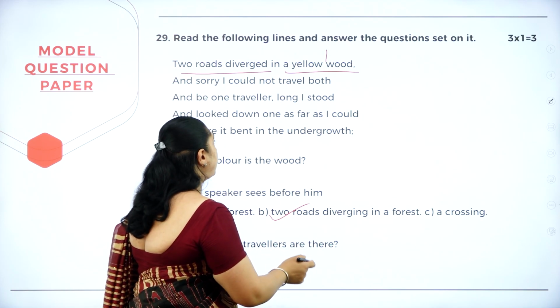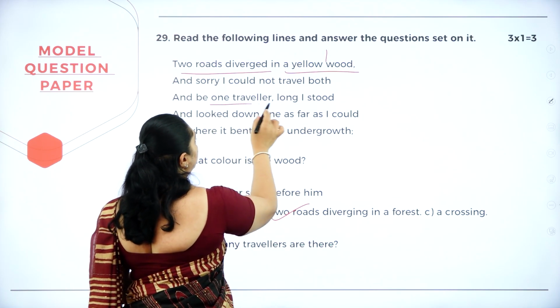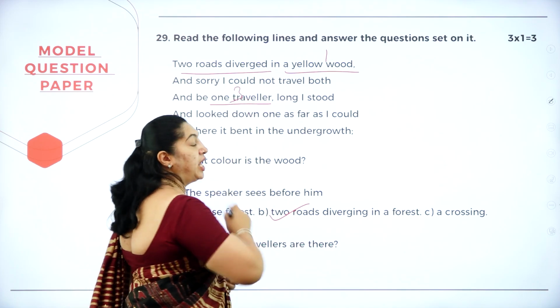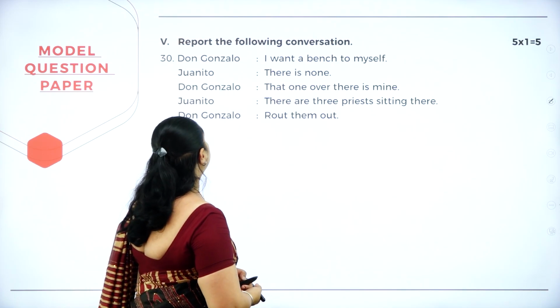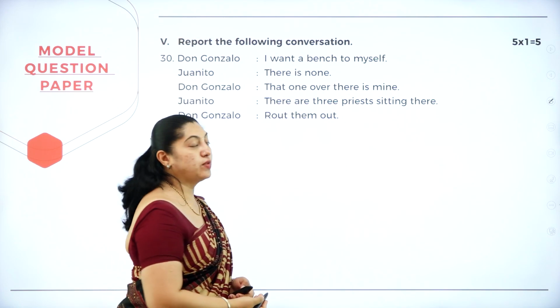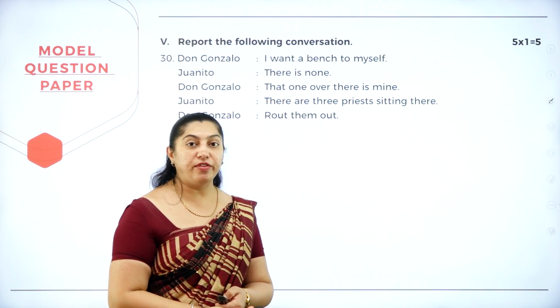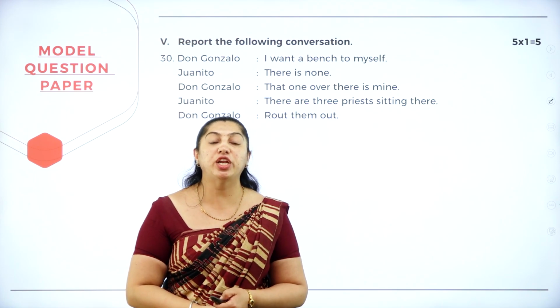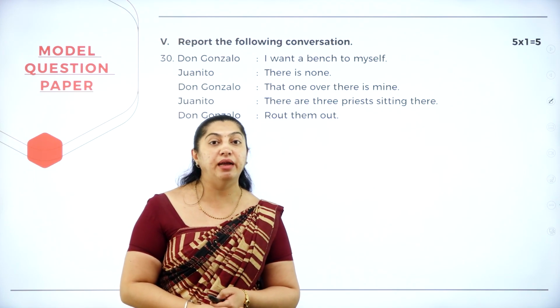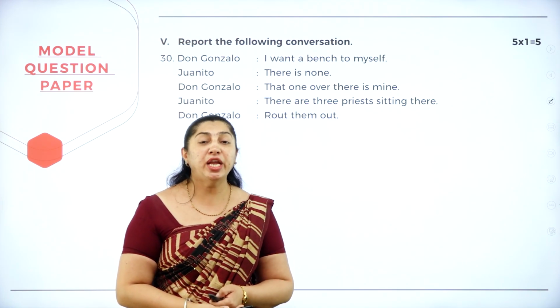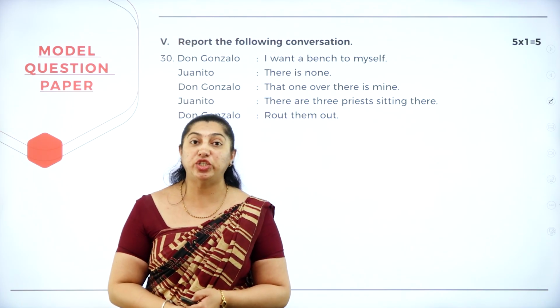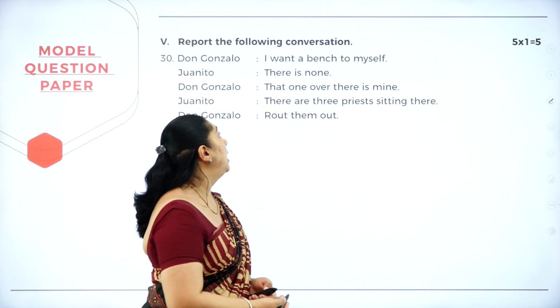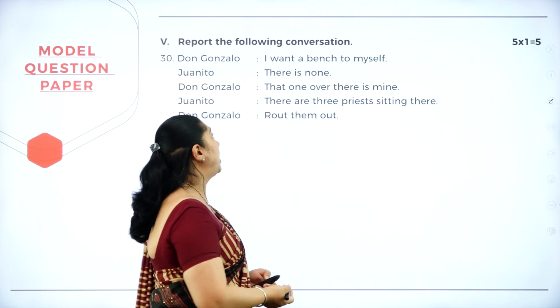How many travelers were there? There was only 1 traveler. Next question. Report the following conversation. So don't get confused here. Report the conversation. It means to say the direct and the indirect speech. Make sure that you write the answer correctly because this question carries 5 marks. Let's see the answer for this question now.